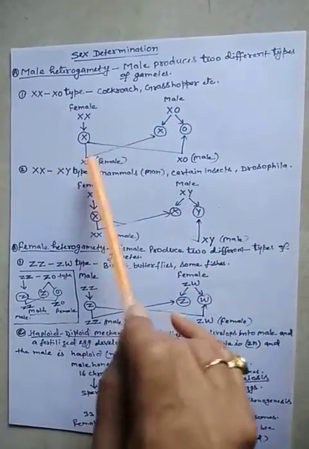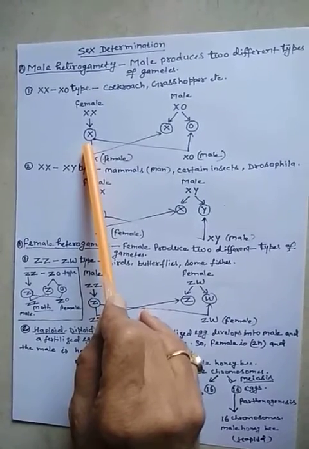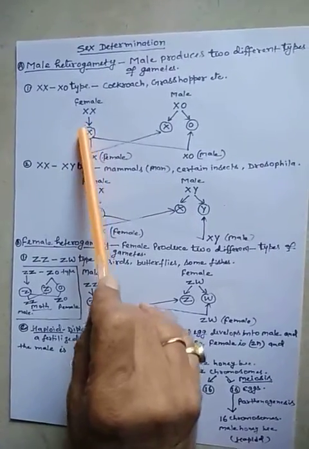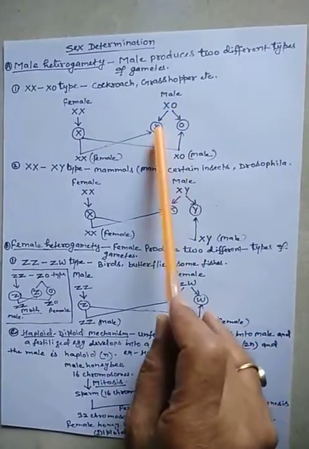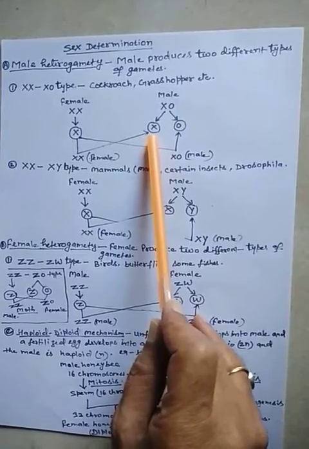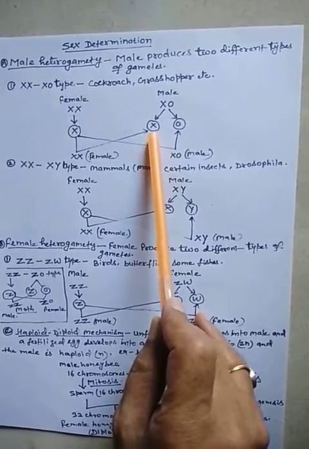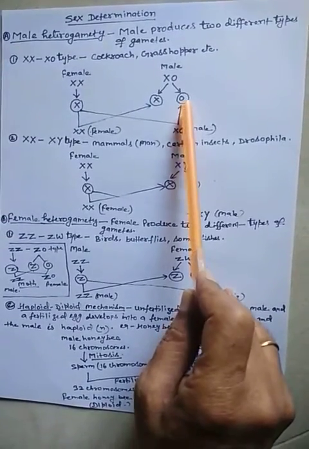So the female produces only one type of gamete, meaning all the eggs contain the X chromosome, while the male produces two types of gametes: 50% of sperm contain the X chromosome, while in the other 50% there is no sex chromosome.